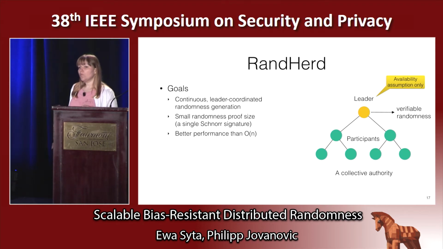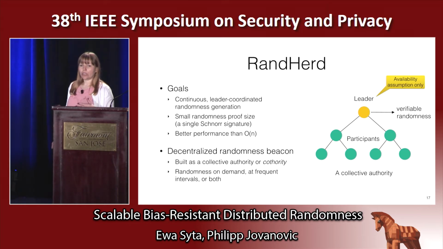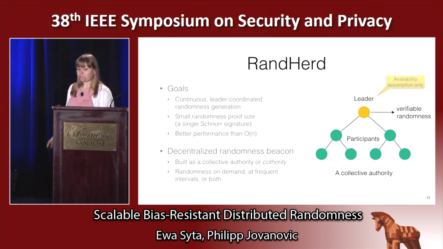We also want to improve on the verification. We want the verification to be efficient, both in terms of the size of the proof and the time it takes to do so. We want it to be a single Schnorr signature. Finally, we want to improve on the linear performance of RandHound. We do so by designing RandHerd to be a decentralized randomness beacon built as a collective authority, which is a potentially large set of servers that cooperate together in an efficient and publicly verifiable manner.